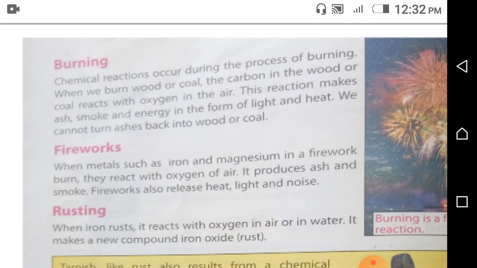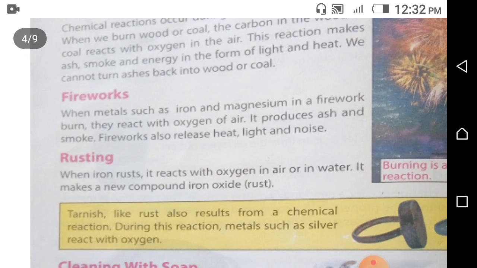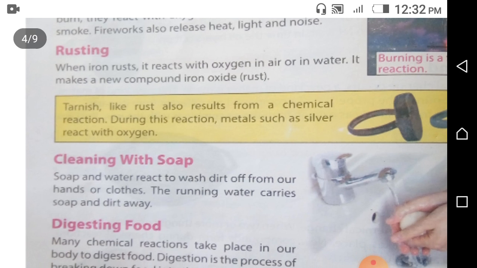Fireworks. When metals such as iron and magnesium in a fire burn, they react with oxygen of air. It produces ash and smoke. Fireworks also release heat, light and noise. Rusting. When iron rusts, it reacts with oxygen in the air or in water. It makes a new compound, iron oxide or rust. Cleaning with soap. Soap and water react to wash dirt off from our hands or clothes. The running water carries soap and dirt away.